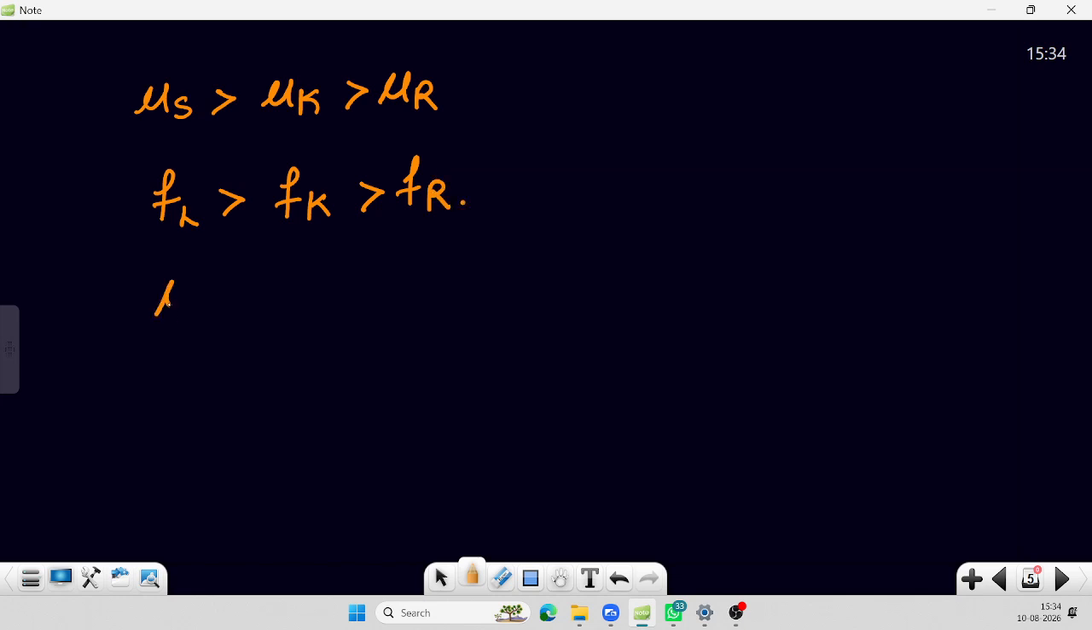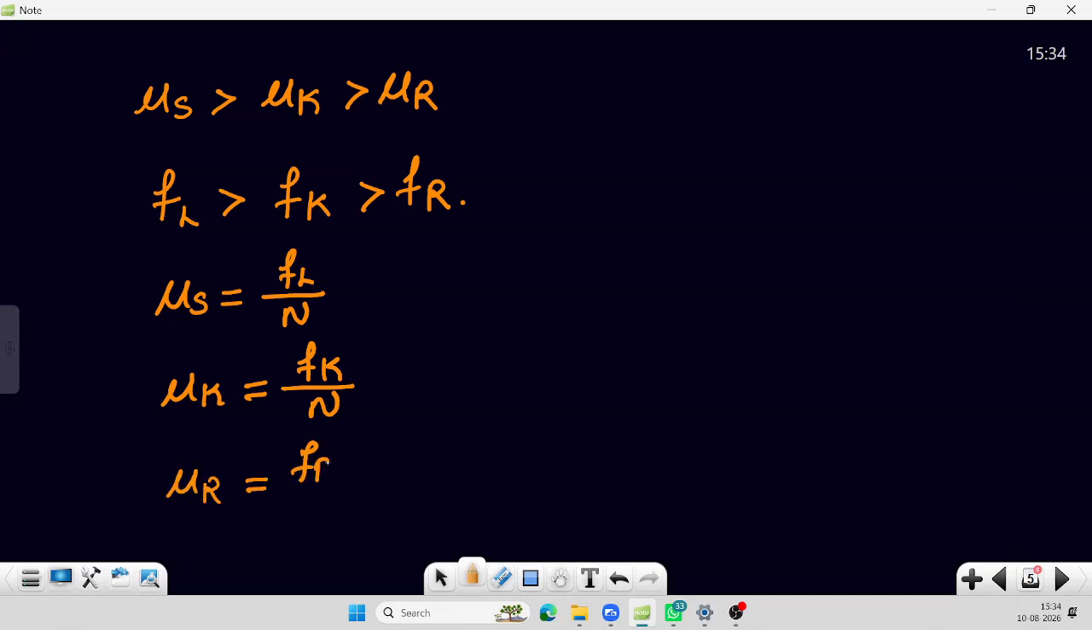And mu s is called the coefficient of static friction, which is given as F_L by N. And mu k is given as F_k by N, where N is the normal reaction. And this mu r is equal to F_r by N.